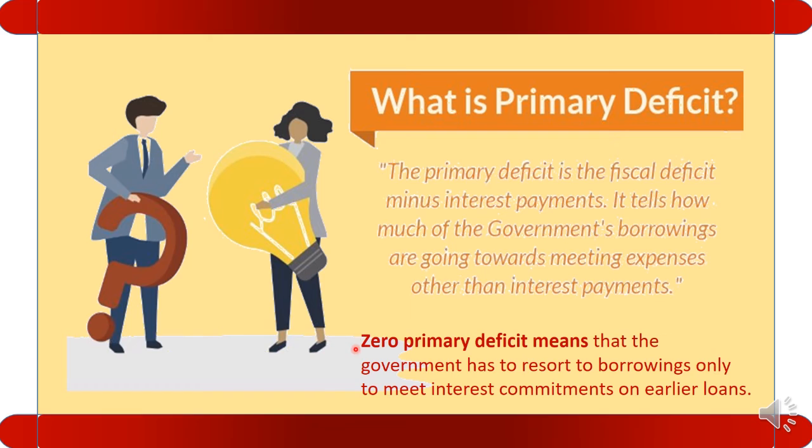Next important thing is zero primary deficit. This particular topic can be asked in MCQ, very common. The question is, what is zero primary deficit? It means that the government has to borrow the money to meet out interest payment. When the government borrows the money to meet out the interest payment, it is called zero primary deficit. It means money borrowed for the payment of interest.